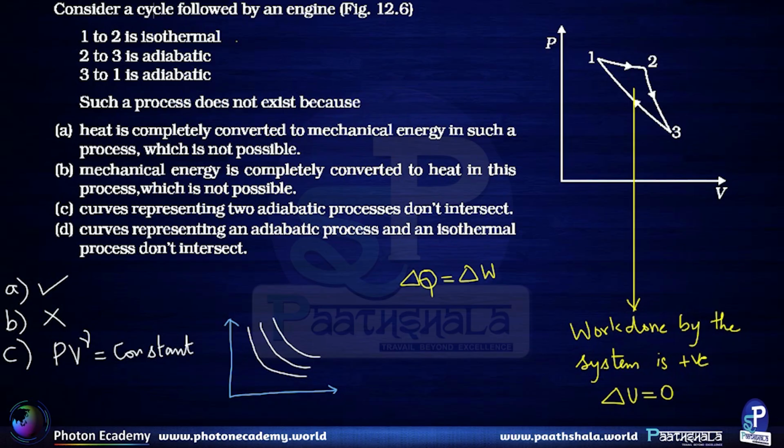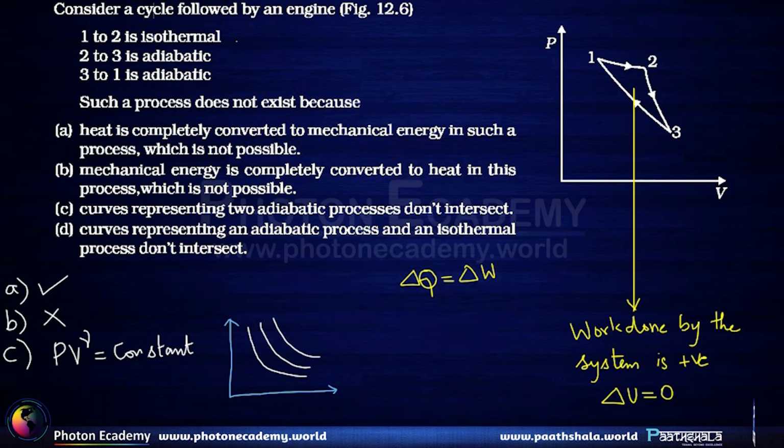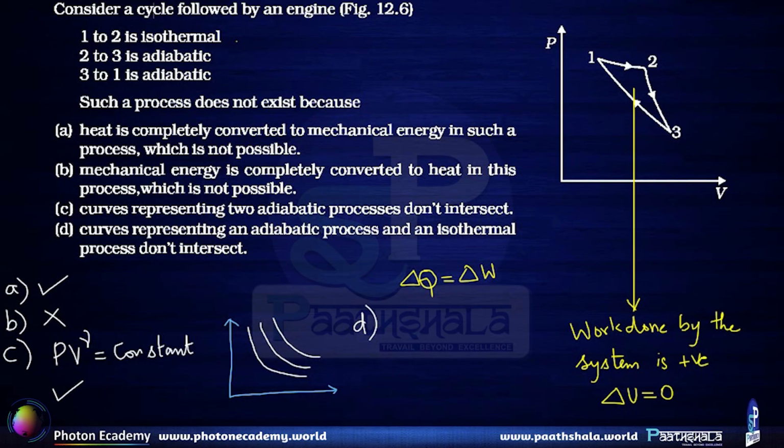But in this case, 2 to 3 is adiabatic and 3 to 1 is also adiabatic, and they are intersecting at state 3, which is not possible. So we can conclude that 3 to 1 is not going to be an adiabatic process. So option C is the correct justification for why this kind of engine cannot be possible. Let's look at option D. Curves representing an adiabatic process and an isothermal process do not intersect.